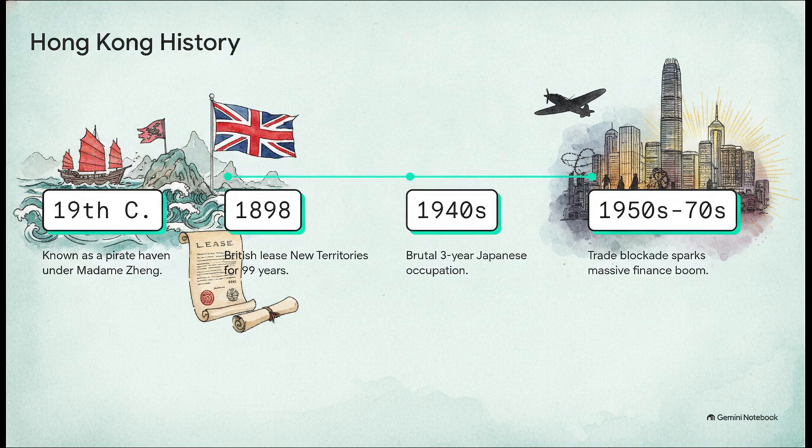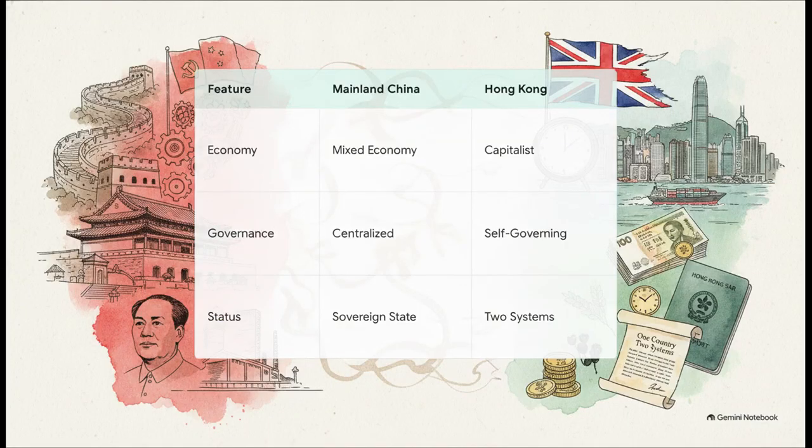But its real turning point came in the 1950s. Wealthy mainland refugees poured in, and when a Korean War trade blockade hit, Hong Kong rapidly pivoted to finance and manufacturing. This sparked a massive boom, progressive reforms, and earned it the nickname the Pearl of the Orient. This boom created a stark contrast. While mainland China had a centralized, mixed economy, Hong Kong thrived on an unregulated, self-governing capitalist model.